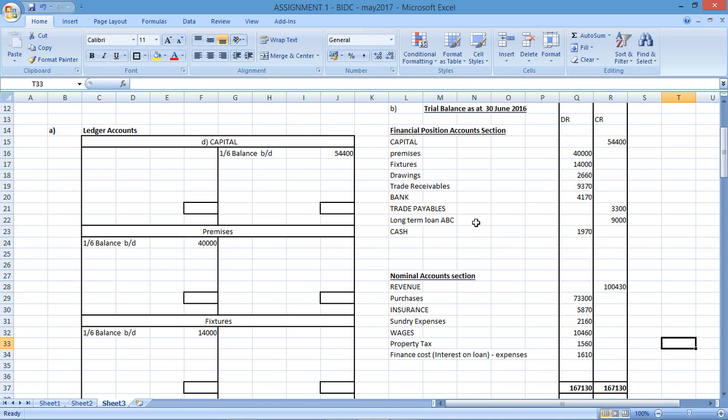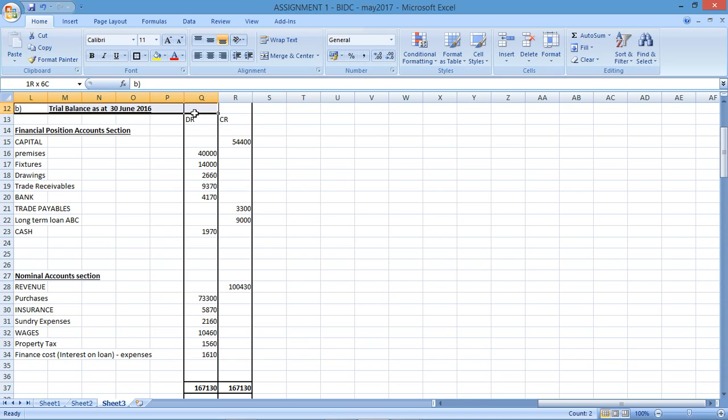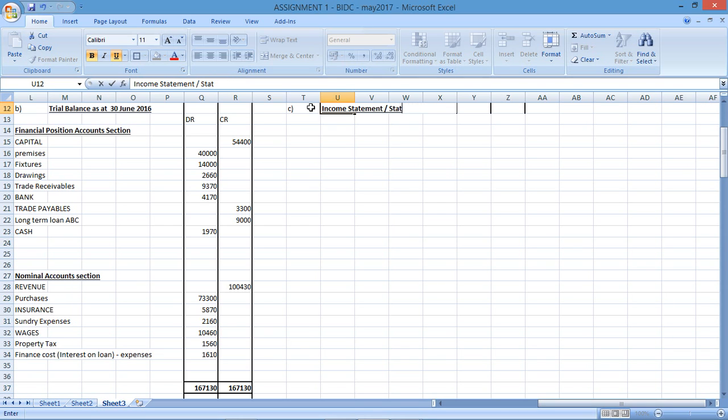C says, prepare an income statement for the year ended 30 June 2016. So this is disclosure. So now you've got a trial balance. To do a statement of profit and loss and other comprehensive income, that's relatively easy to do. So income statement slash statement of comprehensive income. Okay, when looking at the statement, it's disclosure.